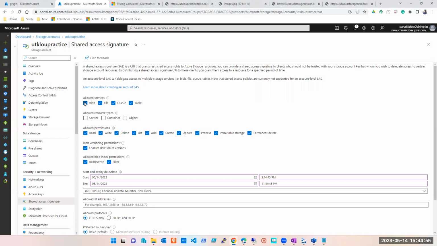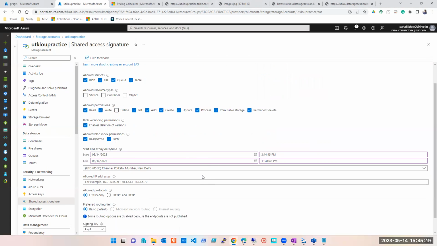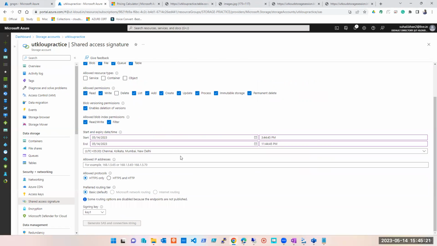Access key में आप पूरा storage account का access दे रहे हो. SAS में you do have an option whether you want to select blob, file, queue, table, up to you. Right? You have an option. You can give the granular access that I want to give only read access. I want to give only list access. I want to give only write access. Maybe I want to give read, write, everything, but not delete option. Right? You can time bound it. So these are the options available when it comes to shared access signature.